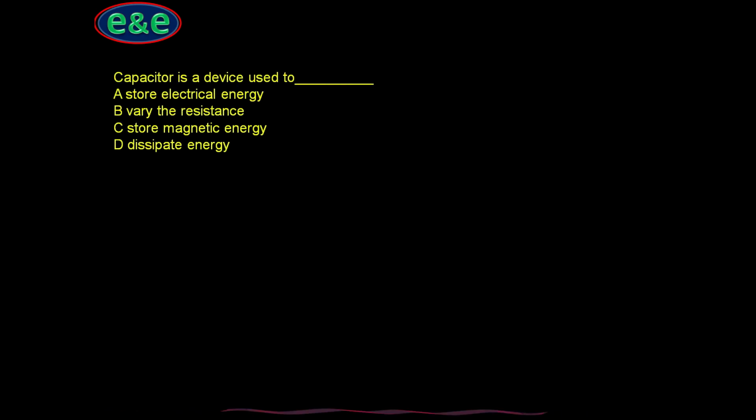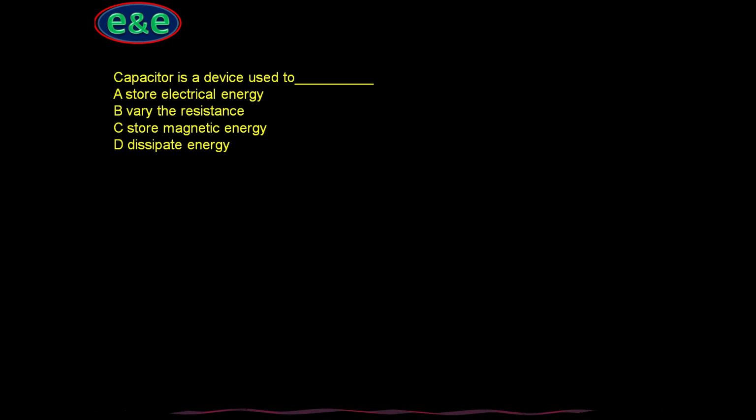A capacitor is a device used to store: number one, electrical energy; then resistance; store magnetic energy; or dissipate energy. So option A is correct, that is, it stores electrical energy.